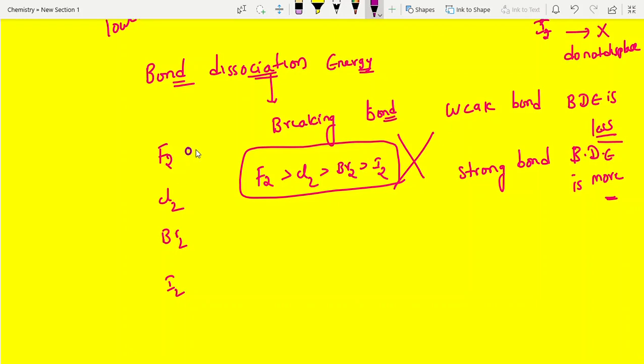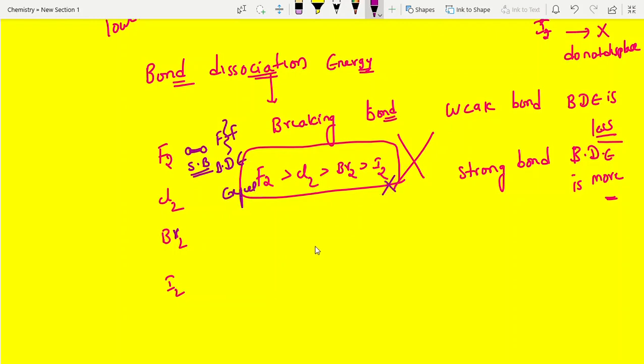Fluorine, chlorine, bromine, iodine are all pure covalent bonds. Fluorine is a gas, chlorine gas, bromine liquid at room temperature, iodine is a violet solid. These points are also important. Because of small size, we expect a strong bond, and definitely to break the bond it takes more bond dissociation energy. We expected that, but it is completely wrong.